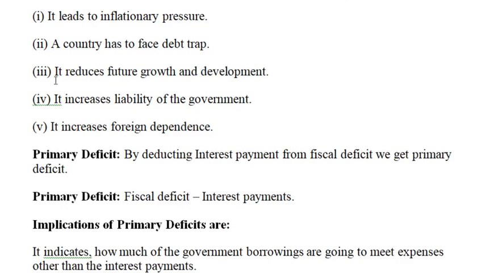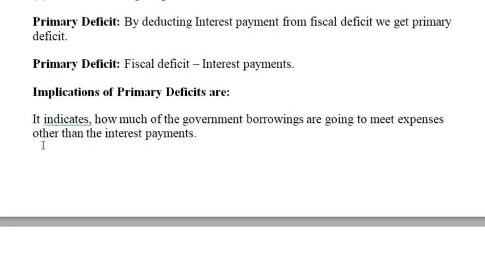Now the third measure of the budget deficit is the primary deficit. Primary deficit is equal to fiscal deficit reduced by interest payments. It is calculated as primary deficit is equal to fiscal deficit minus interest payments. Zero primary deficit means that the government has to resort to borrowings only to make interest payments.